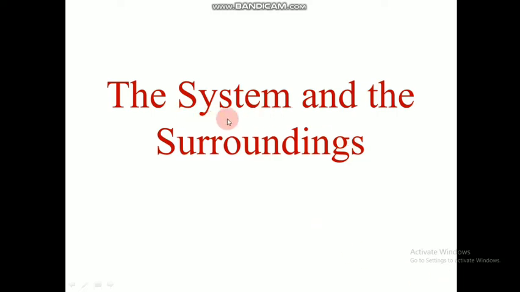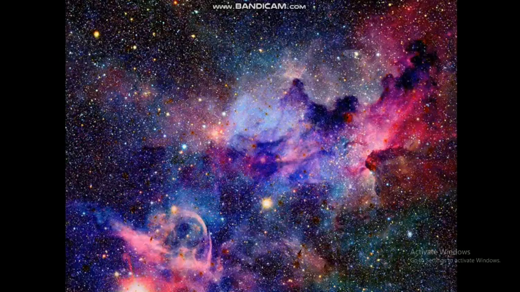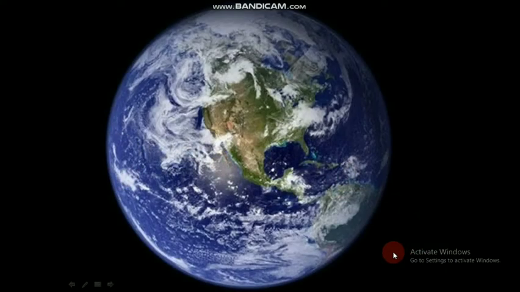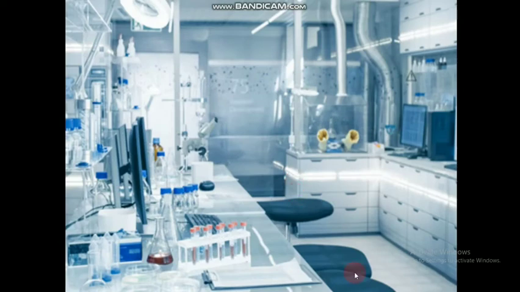The word system is used for isolating the substance which we are observing. For example, in this universe, we have a lot of galaxies. Out of that, in the Milky Way galaxy, we have a solar system. And in the solar system, we have the planet Earth. And on Earth, in a country, in a state, in a lab, we are doing a sample.